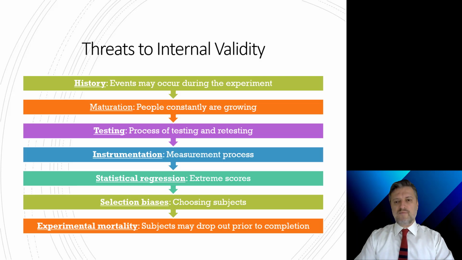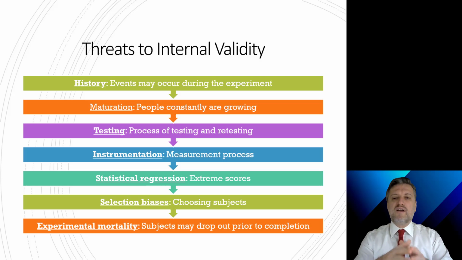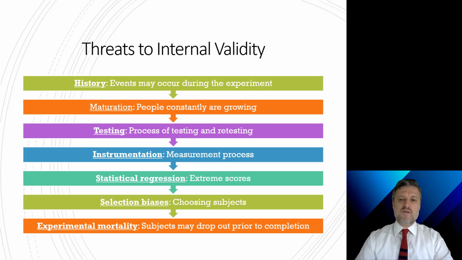Statistical regression, commonly referred to as regression to the mean, this threat can emerge whenever researchers are interested in cases that have extreme scores on some variable. Consider hotspots, for example, which are areas where crime appears to be concentrated and have become increasingly important to the police. Over time, these may not be hotspots anymore because of the natural tendency to regress or go back to the mean crime rate. Selection biases refers to the way in which subjects are chosen.